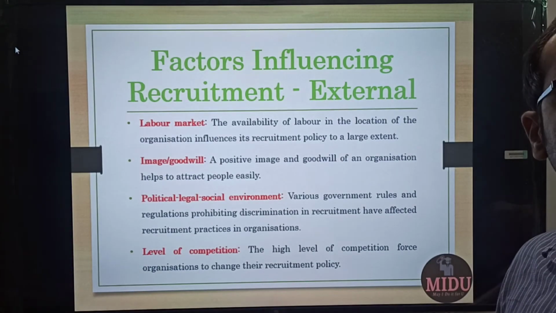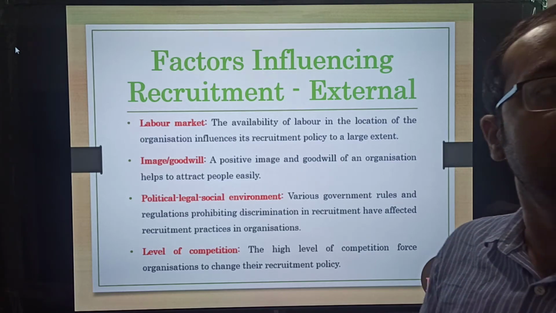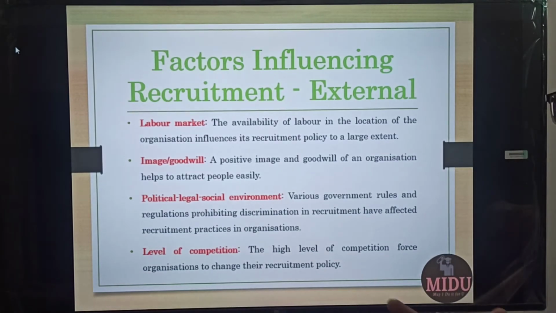In case demand is more, people will have to compromise and organizations will have bargaining power, which is usually the case. In case the demand is more and supply is less, the employee will have the bargaining power and that control. But if it is reverse, demand is less and supply of candidates is more, then companies will have that power.